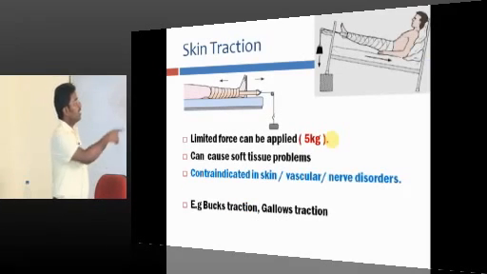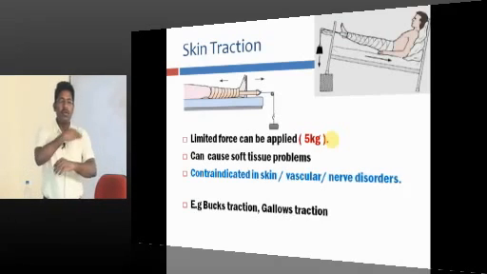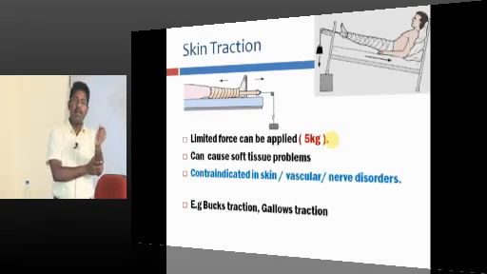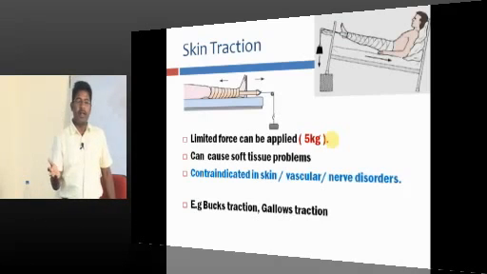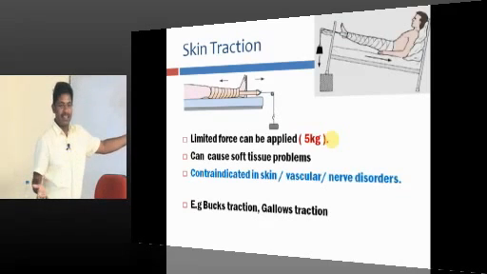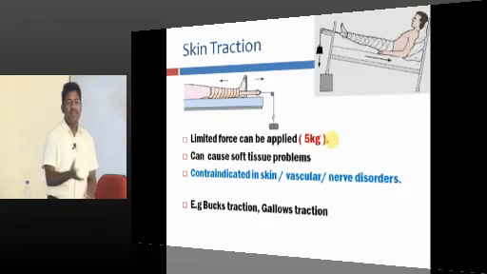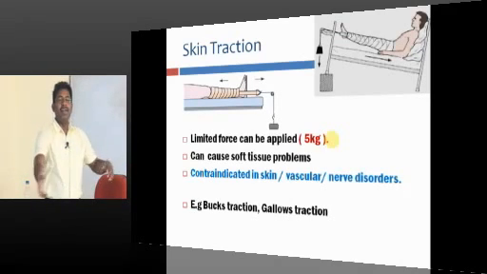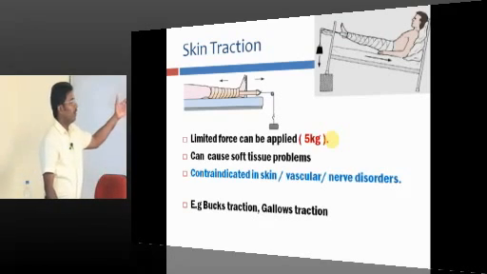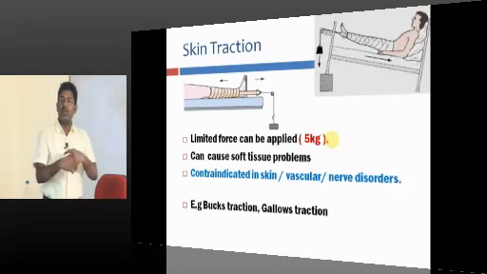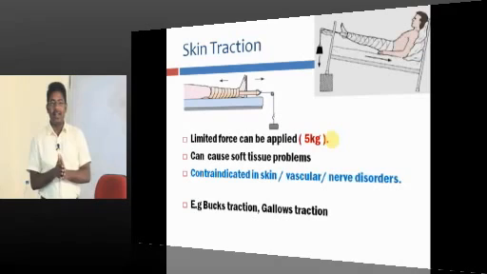Skin traction. How do you apply skin traction? You just take a bandage and wrap it around the limb. It may be an upper limb, it may be a lower limb, whichever part you want to apply traction to. And after that you connect it with the weight. The problem is that only 5 kg can be applied. If you apply more weight, the bandage will just slip and come out. And if the patient has a laceration, any skin disease or any vascular problem, you cannot apply it tightly. So in that case, it is contraindicated.